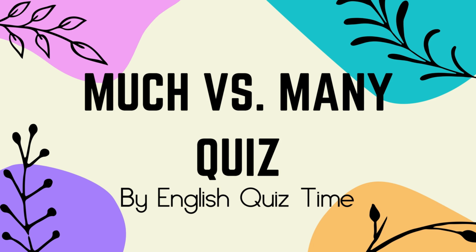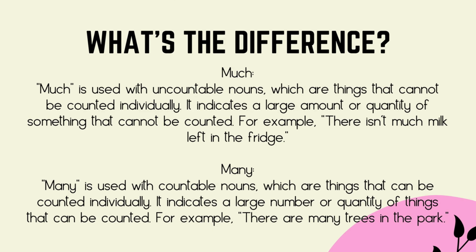We will focus today on much versus many. Let's check the difference. Much is used with uncountable nouns, which are things that cannot be counted individually. It indicates a large amount or quantity of something that cannot be counted. For example, there isn't much milk left in the fridge.